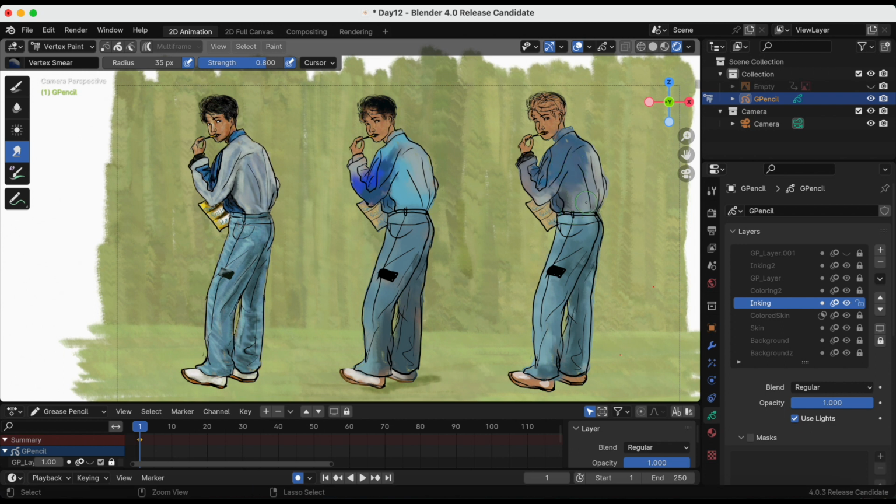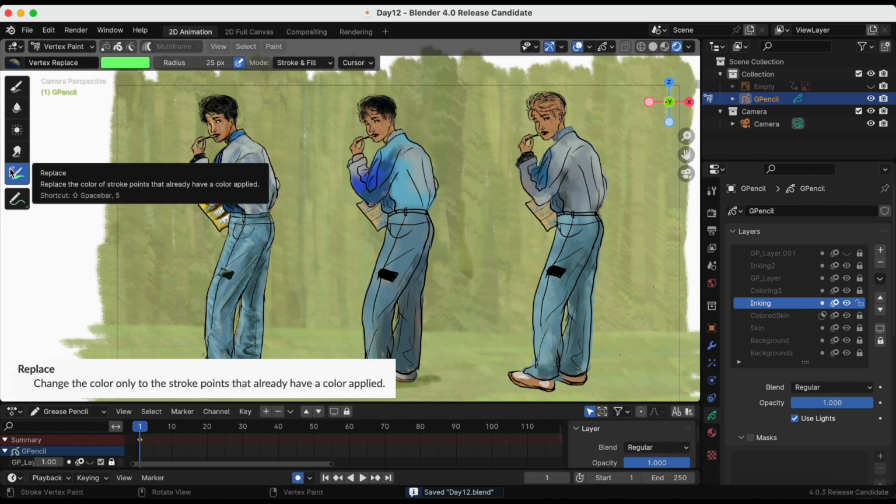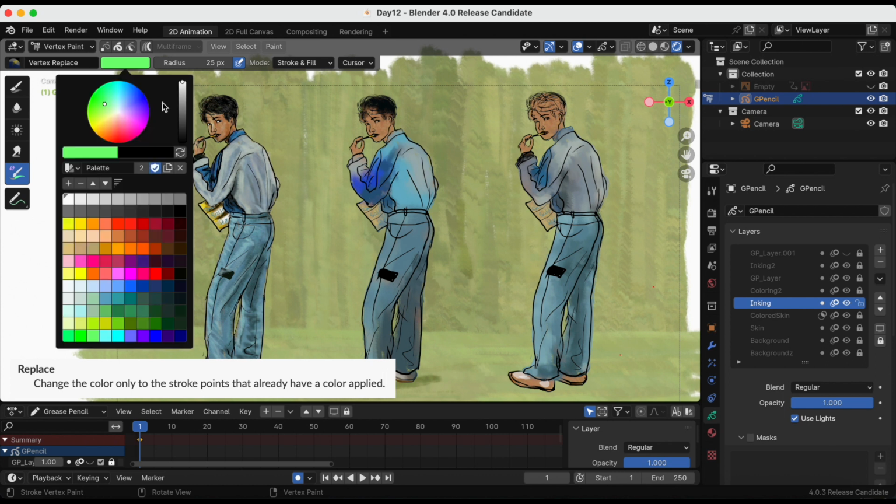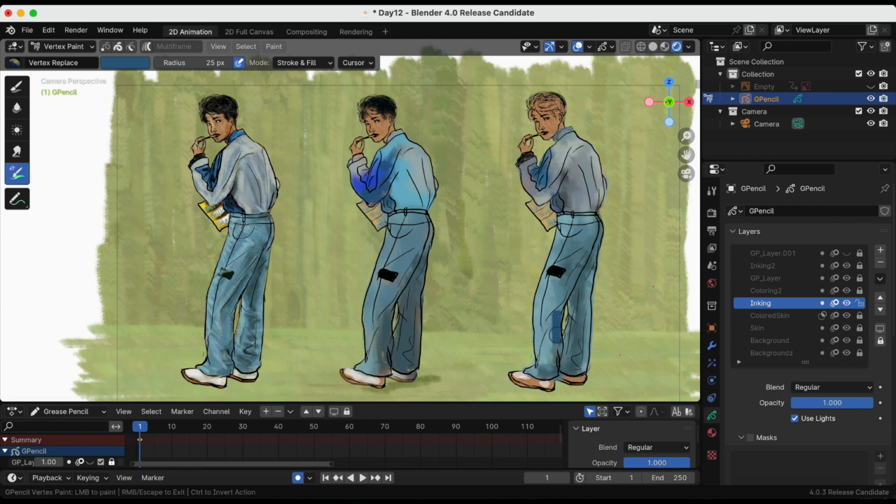Okay, got it. I'm going to click Command Z to undo that. Replace changes the color only to the stroke points that already have a color applied. Okay, I'm just clicking Command Z again to undo that.